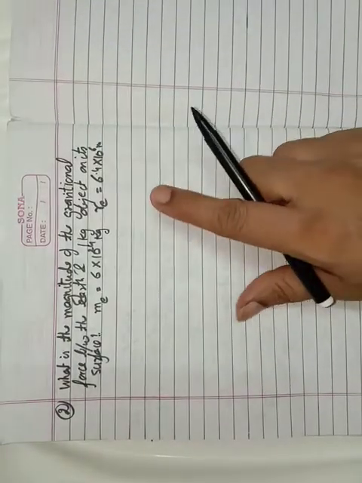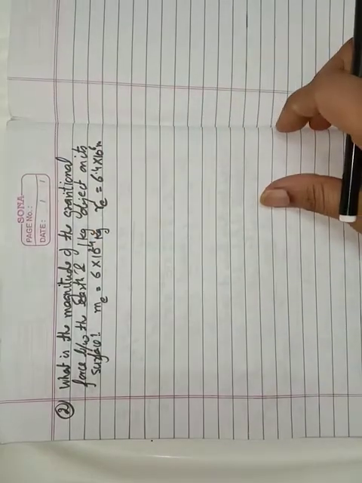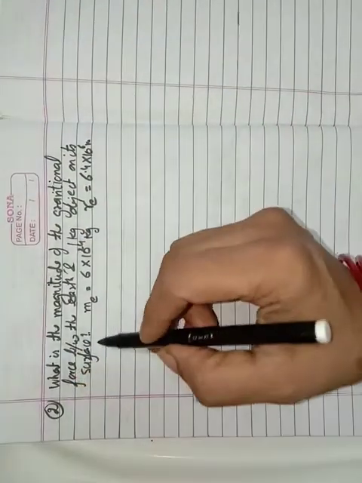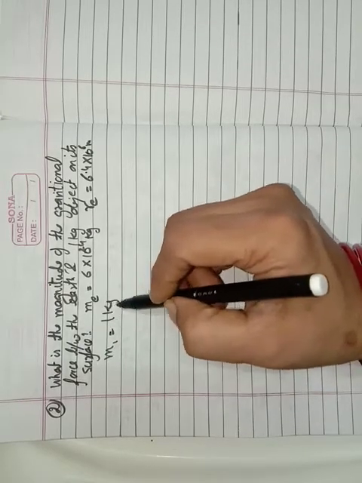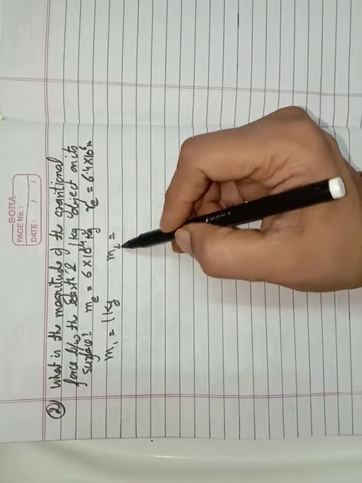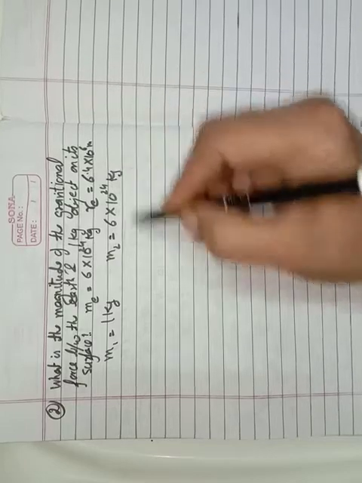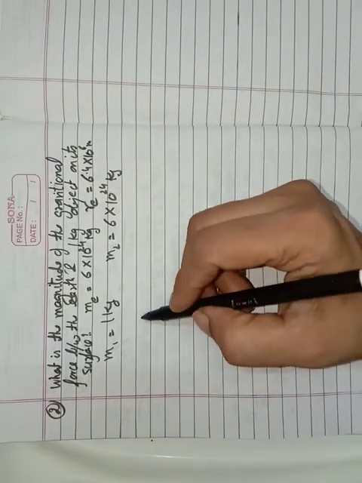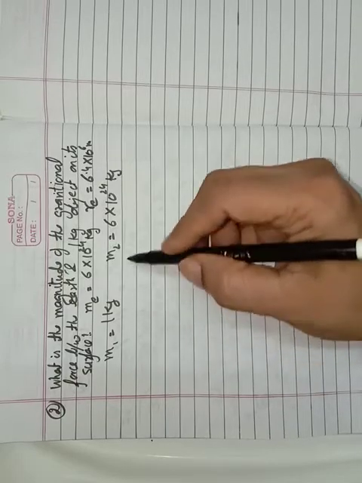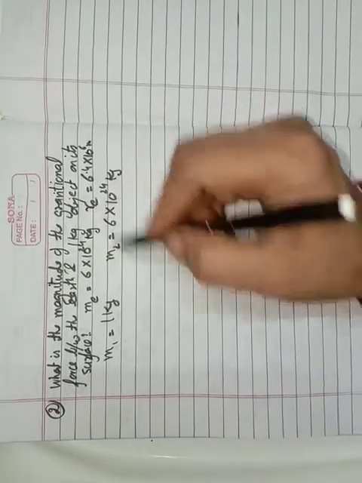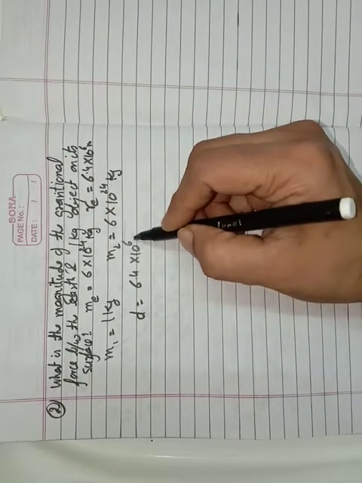If you want to find the force exerted between the earth and the object of mass 1 kg, first you have to write the values given in the question. That is m1. M1 means the mass of the object is 1 kg, and what is m2 here? M2 is the mass of the earth, that is equal to 6 into 10 power 24 kg. And what is d? D means the distance between them, or we can say the r, distance between them is the d or the RE. So the distance between them is 6.4 into 10 power 6 meter.